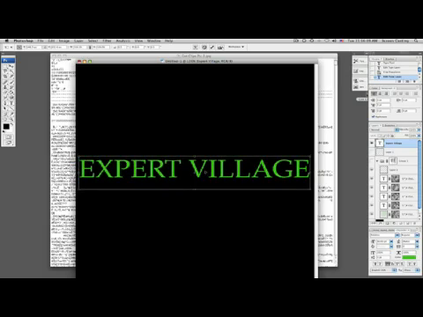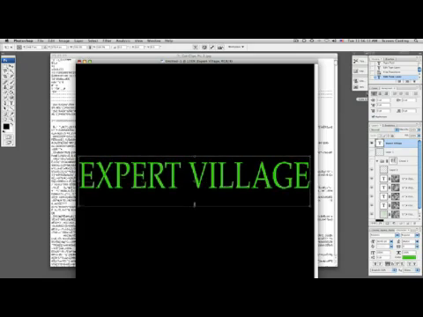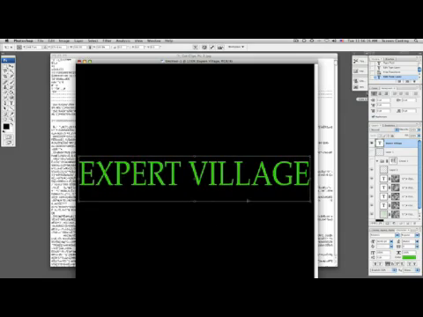Center it like so. Now it looks a little short, so let's lengthen this up a bit. There we go. Just a little bit of type editing here. And there we go. What we're going to do is go ahead and copy this layer 3 times.